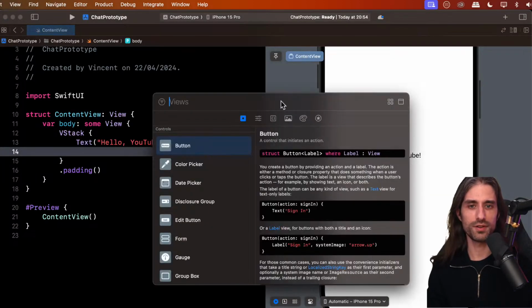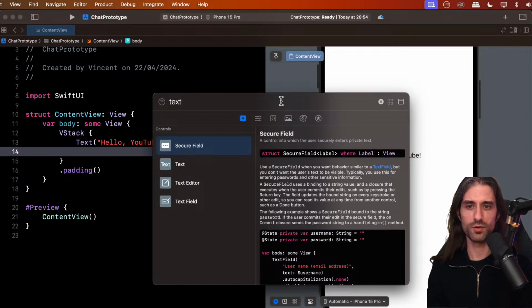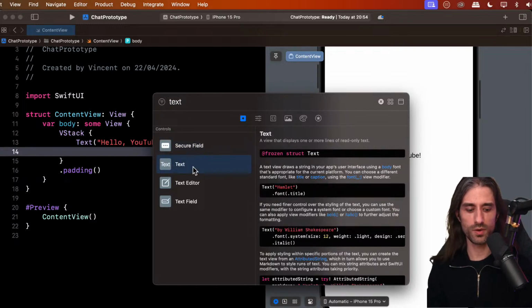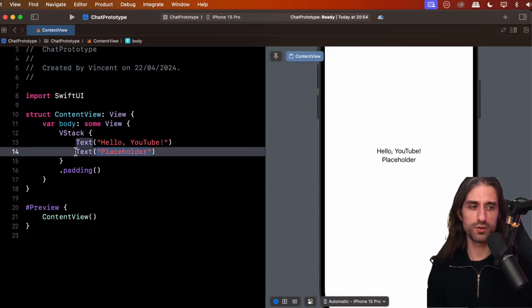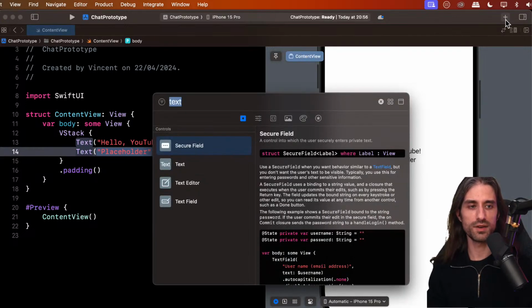I need to reopen the library because I left Xcode. So text, and I want this one, so I can just hit return, and you can see it has put the new text where I had my cursor. So most of the time when you want to create a view, you will probably type it because you will remember it, but when you're still new to it and you want an overview of what's available, this library right here can be quite useful.